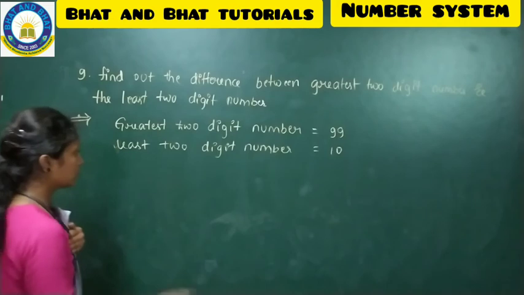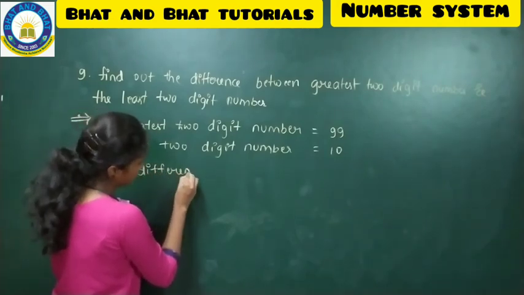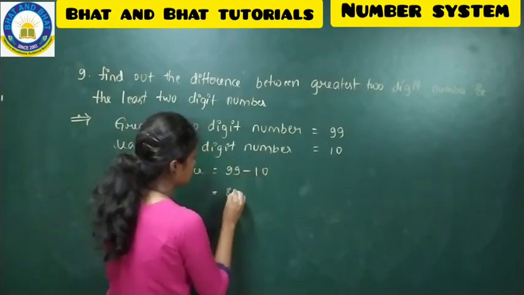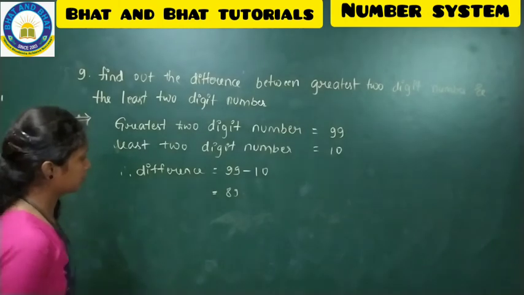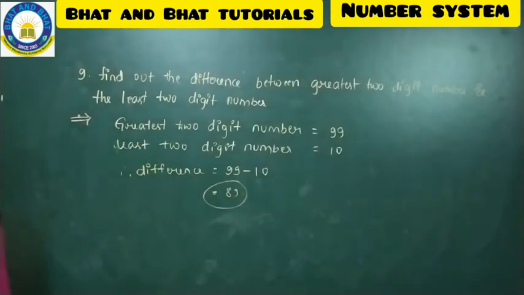So now if you take the difference, it is 99 minus 10, that is 89. Therefore the difference is 89. Copy this down now.